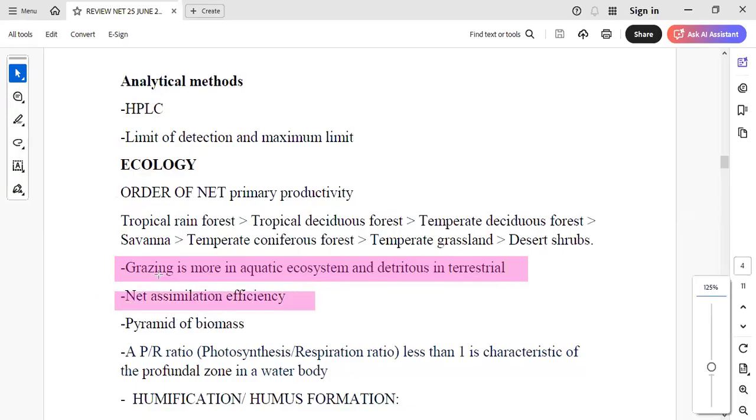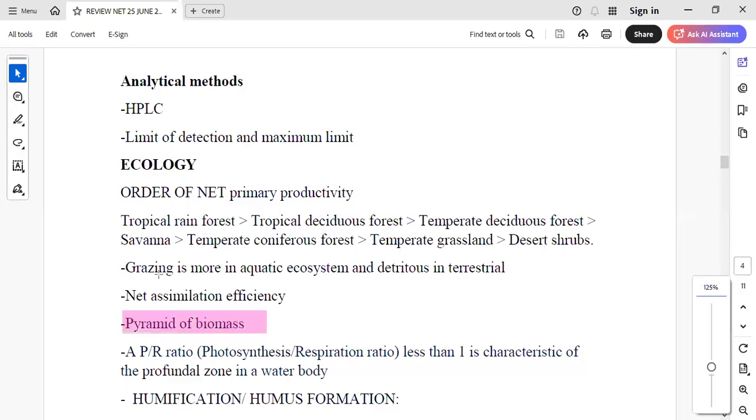Net assimilation efficiency was there, in which they have given the example of fish. Pyramid of biomass inverted in an aquatic or pond water body, that was there. This is a pet question which came. Photosynthesis to respiration ratio less than 1, characteristics of the profundal zone in a water body. This question was also there, which was easy to correct.